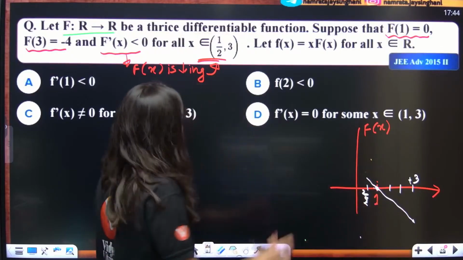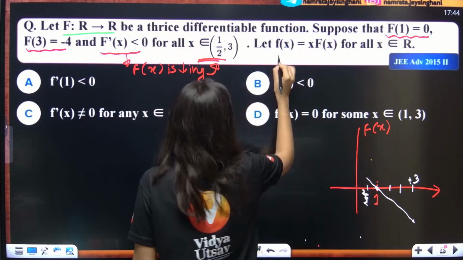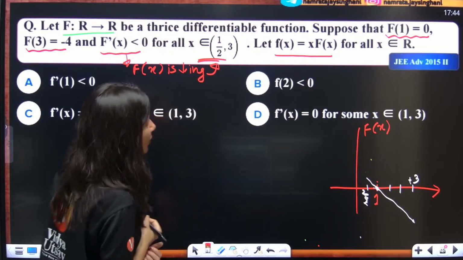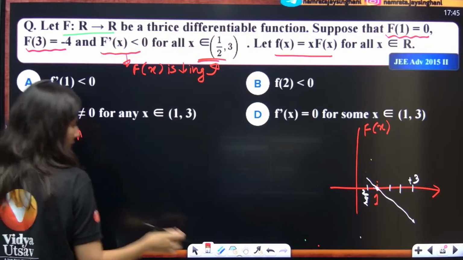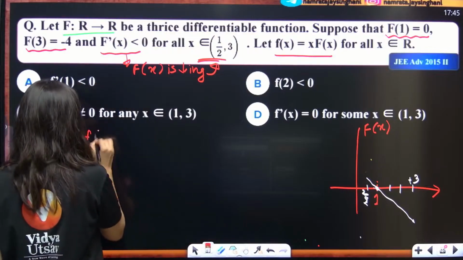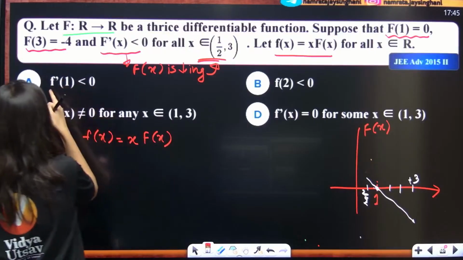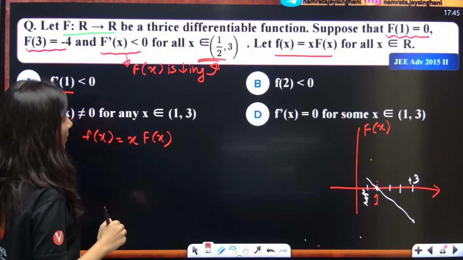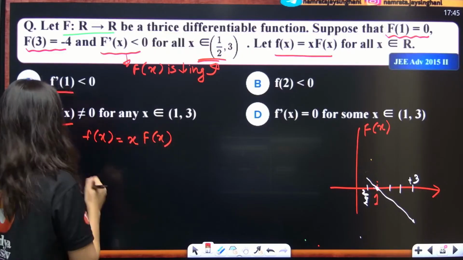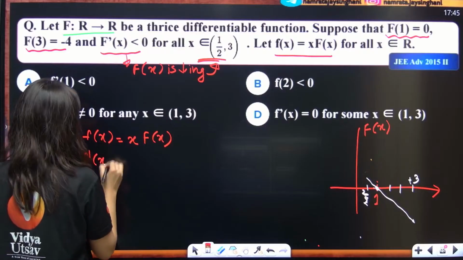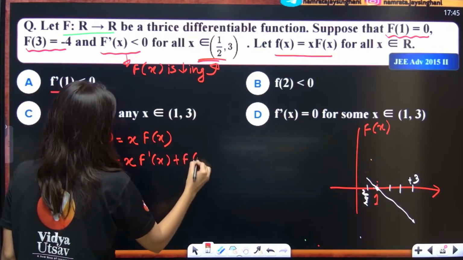Then one more thing that they are giving is f(x) is equal to x F'(x). Now they are talking about all the options. One by one we need to check the options. But before that, let me just write the generic statement. f(x) is equal to x F(x). Now the first option, in fact first, C and D also, they are talking about f'(x). Let's differentiate. x F'(x) plus F(x).